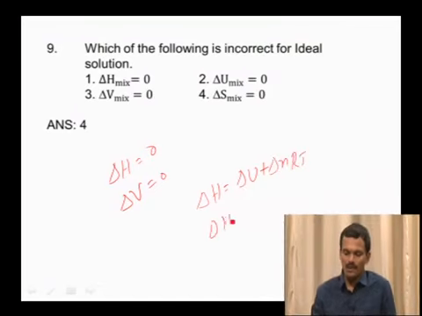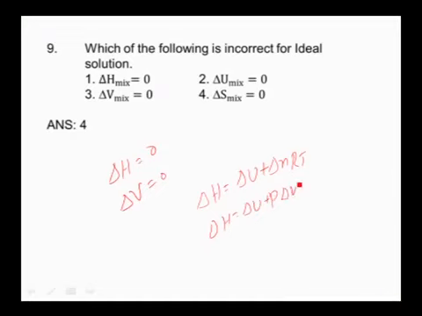Otherwise, delta H is equal to delta U plus P delta V. Since here there is no change in volume, this term is equal to 0. Since this is equal to 0, delta H is equal to delta U. As we discussed now, delta H is equal to 0, so delta U also equal to 0.